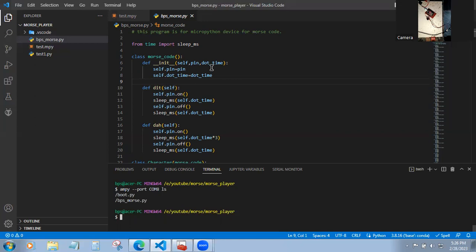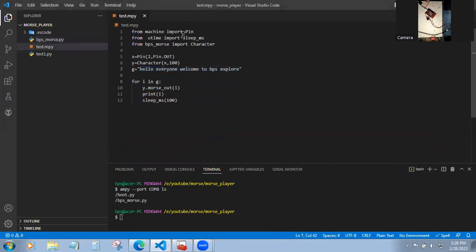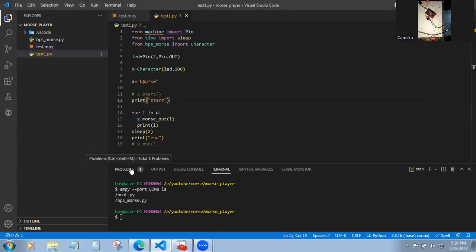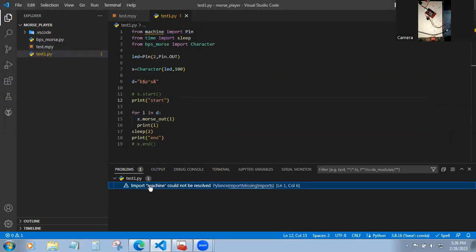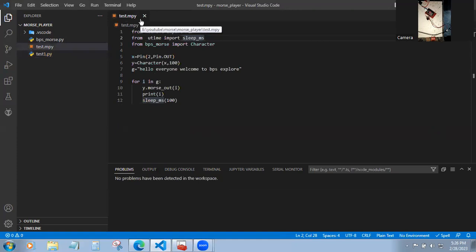Okay, done. This is the main file, the library file or module for converting our text into Morse code on a MicroPython device. And this is a test file that we are going to test now. Here I am importing the machine module. You could find that I am using the .mpy extension instead of .py, because if you use the .py extension, you get an error that the machine module can't be found, since Python doesn't have the machine module that MicroPython has. So I don't want my code to show errors, so I made it with the .mpy extension, which is supported by both MicroPython and CircuitPython devices.